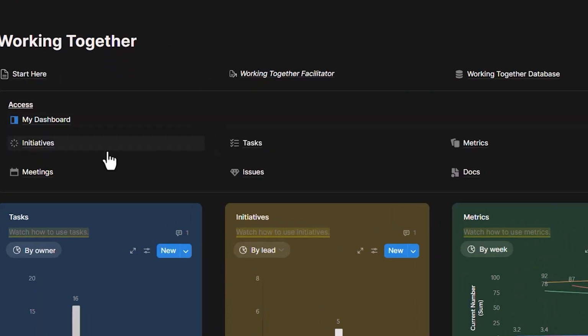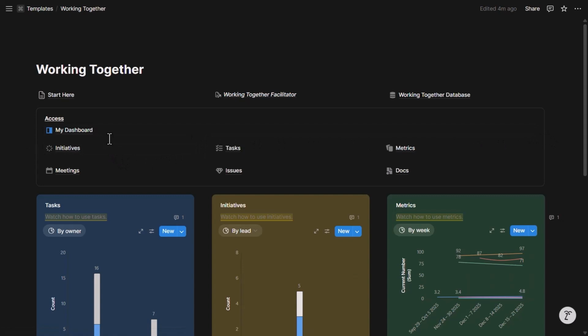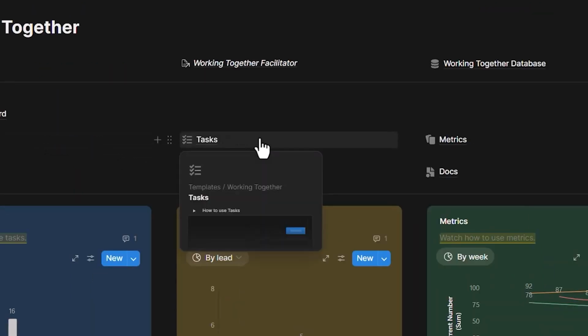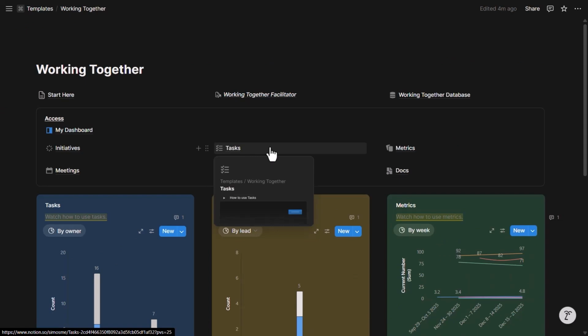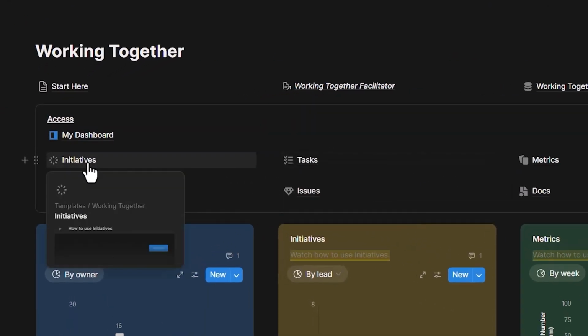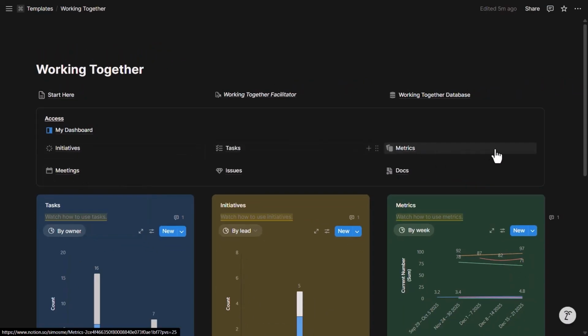There are initiatives that are broken down into milestones. Initiatives and milestones have tasks that are assigned to people, and they execute on them to make progress on the initiatives and strategy. The initiatives are linked to the strategy doc and to the overall company vision. On a weekly basis, there are metrics that can be easily tracked by the owners of those metrics.